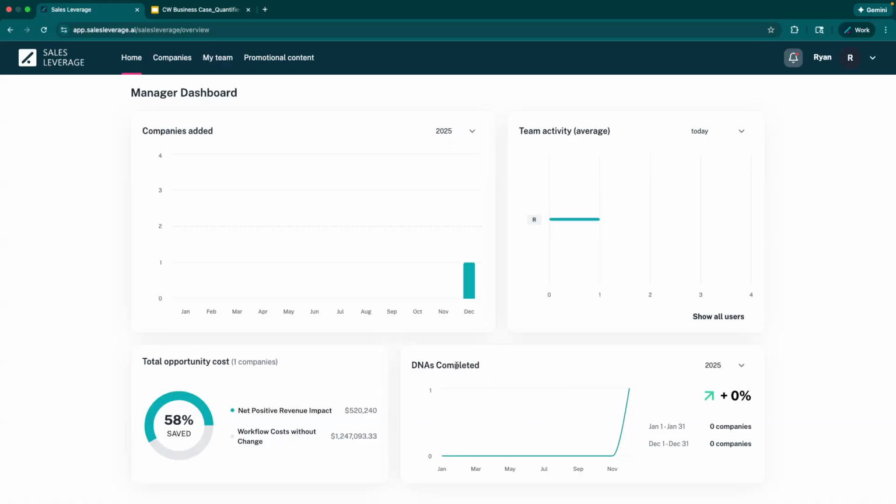Okay, it shows you the number of DNAs completed. DNA is just discovery needs analysis. That's all it is. Pretty common term in sales. Most of you guys know that already. It just shows how many have been completed month over month.